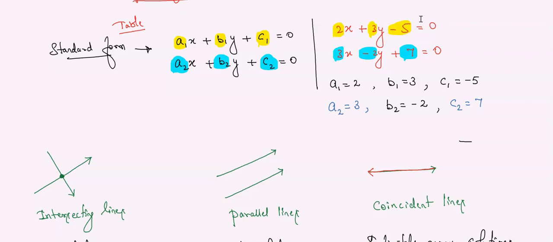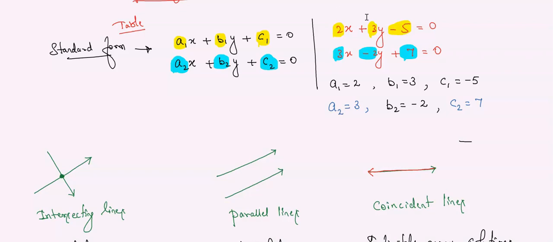Understood? ये क्वेश्चन इंटरसेक्टिंग लाइन है, पैरेलल है या कोइंसिडेंट है. अब हमारे को चेक करना है. We want to check which type of lines they are and how many solutions they have. I want to check. Understood?